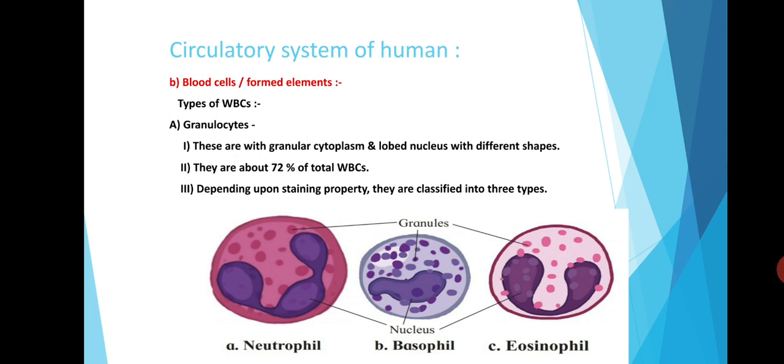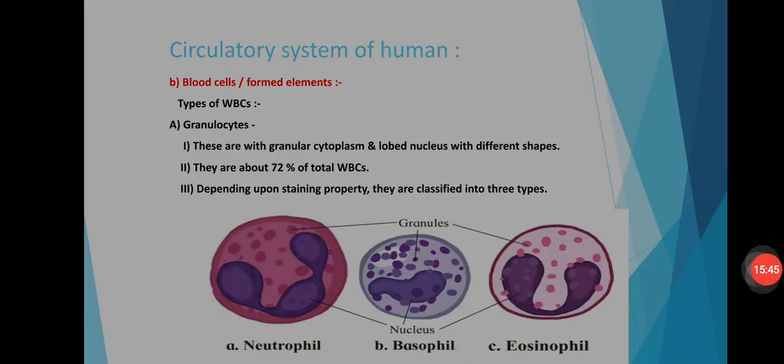You can see here the structures of different granulocytes. In the neutrophil, the nucleus is multilobed. In the basophil, the nucleus is twisted, and in the eosinophil, the nucleus is always bilobed.